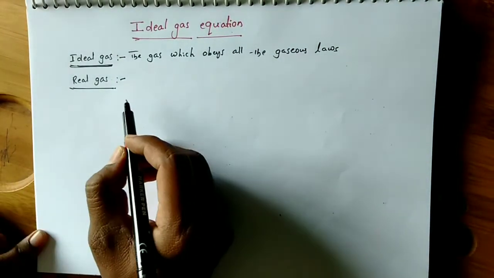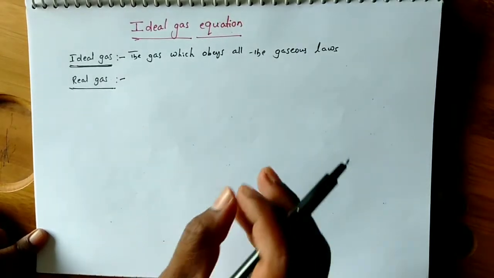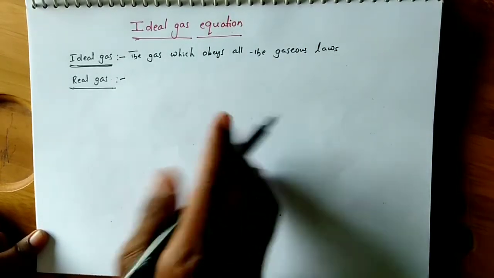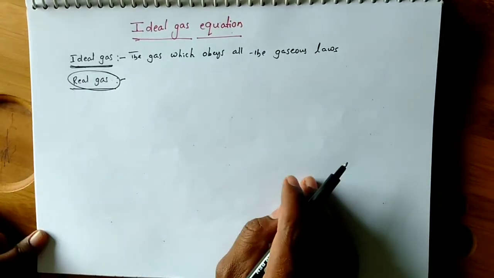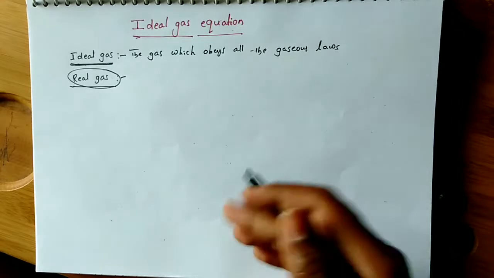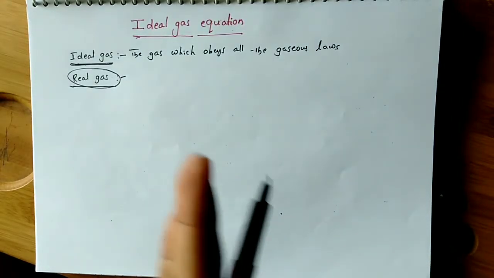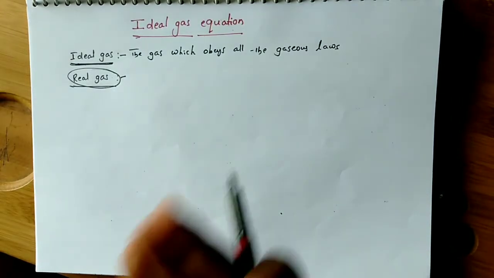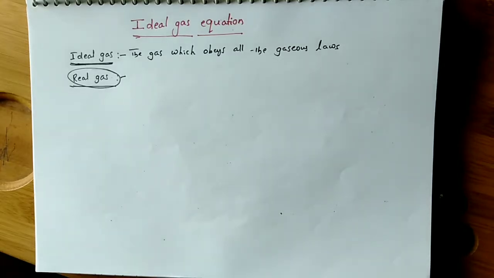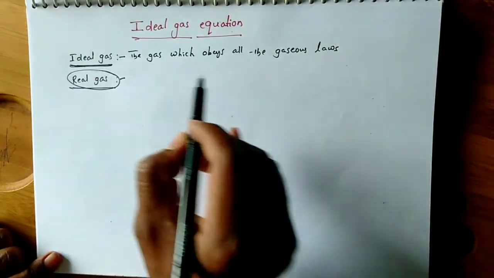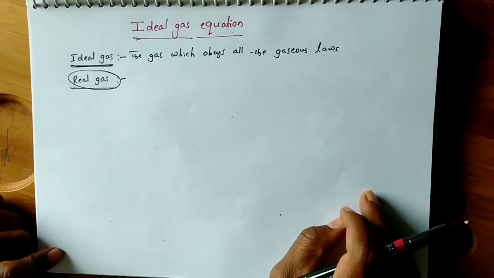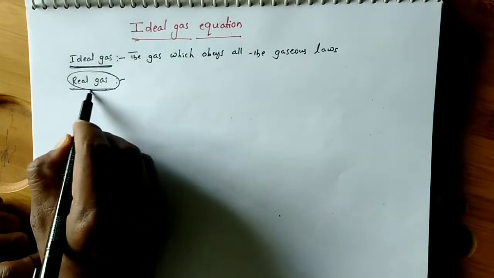Actually, we have no ideal gas. It is a hypothetical gas. There is no ideal gas. We have all real gases, whatever gases we observe. For example, in air there are many gases: carbon dioxide, oxygen, nitrogen, and inert gases. All these gases are real gases. No gas will follow the gaseous laws at all conditions. So there is no ideal gas. All gases are real gases.